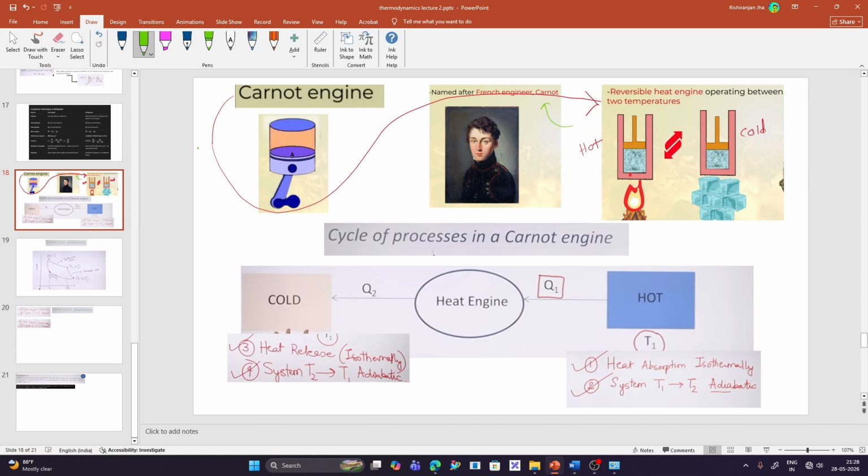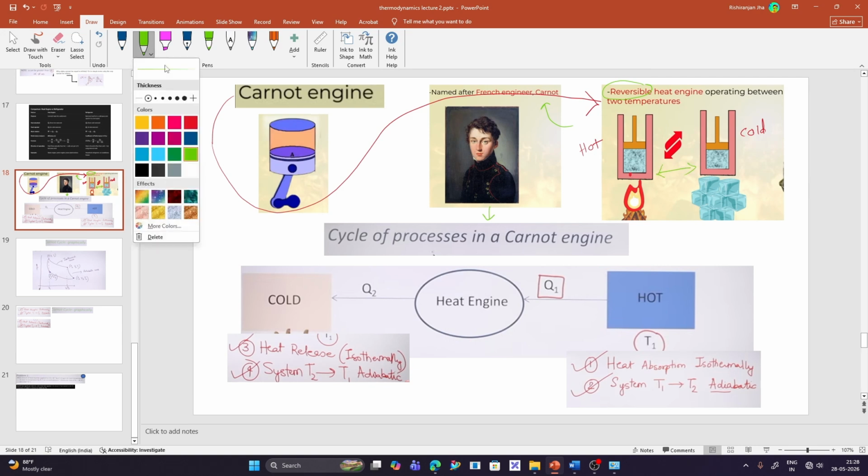So the Carnot engine is basically a cyclic process. You won't understand simply by what I say about the cyclic process and the definition itself, so I will explain it in simple terms. You must all be aware of the term reversible. Basically it's a reversible engine that works between two reservoirs at different temperatures.